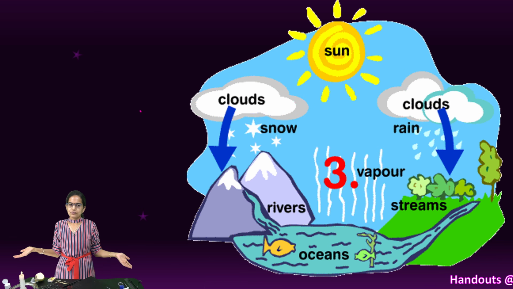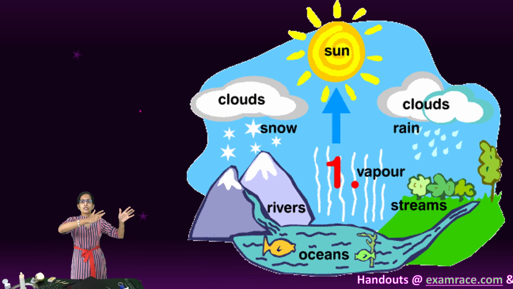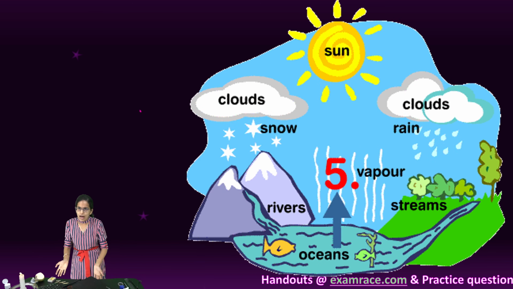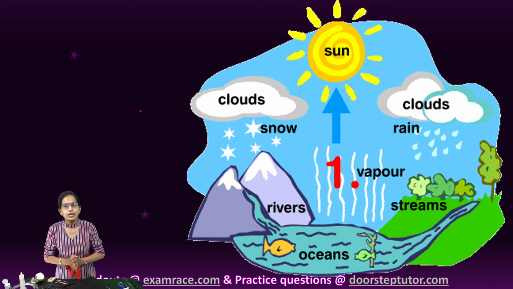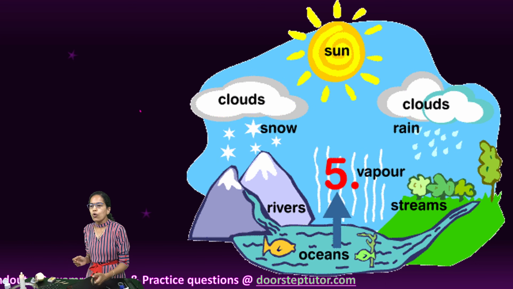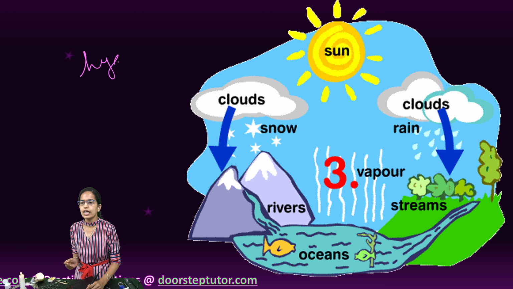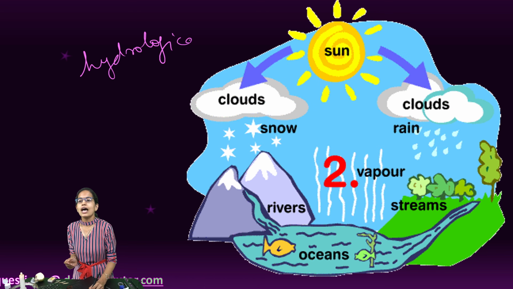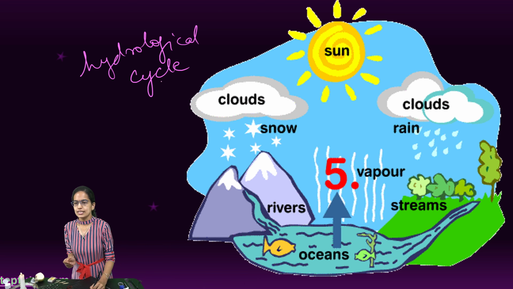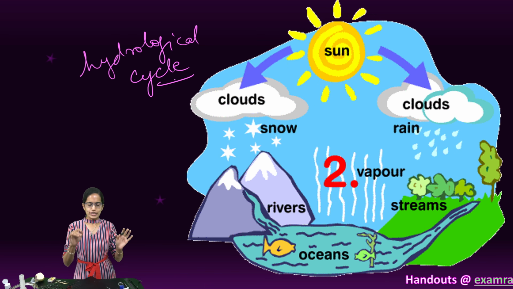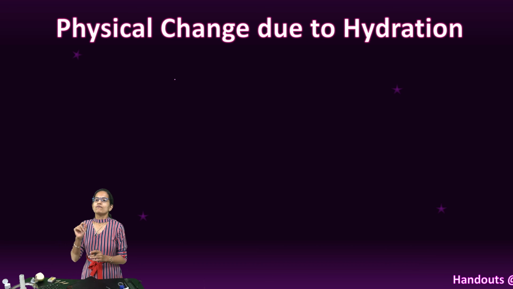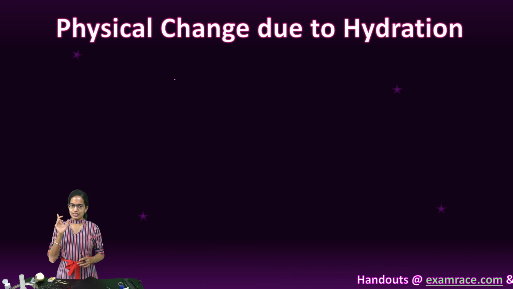Water cycle, formation of clouds, rain occurring, evaporation taking place, all of those is an example of what? Physical change. So the whole of the hydrological cycle which we see is an example of a physical change. Definitely I cannot bring it here, so you might not worry about it. The next is physical change due to hydration.